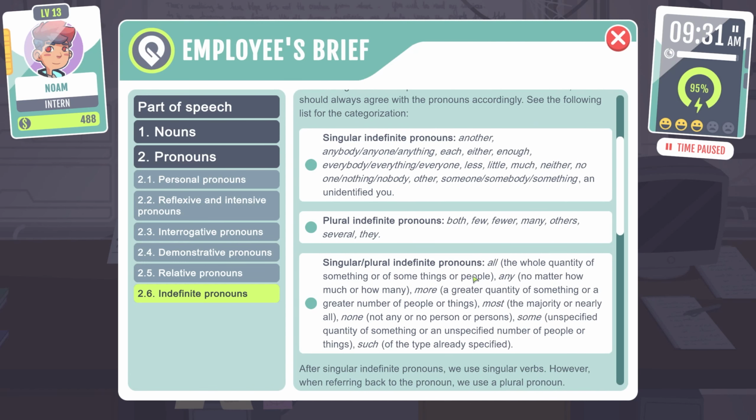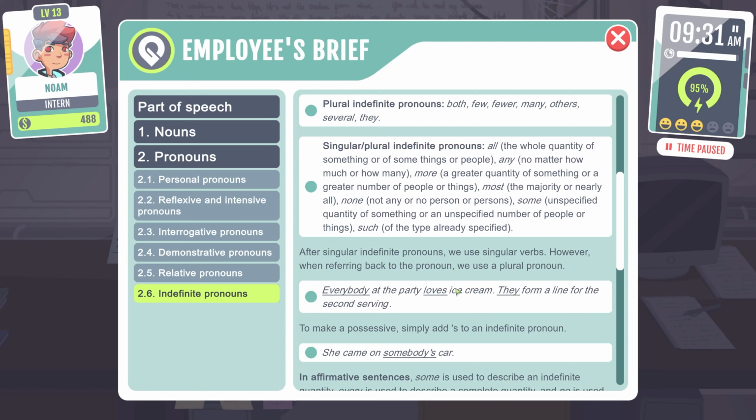So we've got singular indefinite pronouns: another, anybody, anyone, anything, each, either, enough, everybody, everything, everyone, less, little, much, neither, no one, nothing, nobody, other, someone, somebody, something, an unidentified you. Plural indefinite pronouns are both, few, fewer, many, others, several, they.